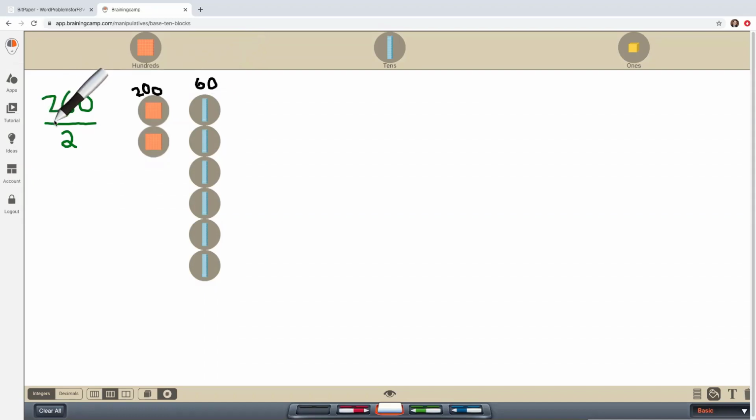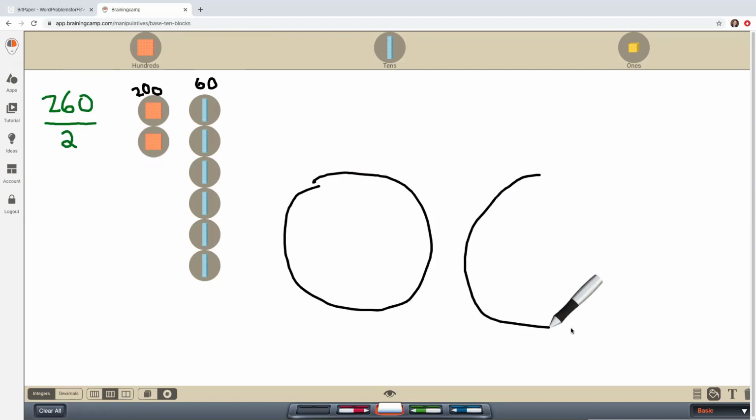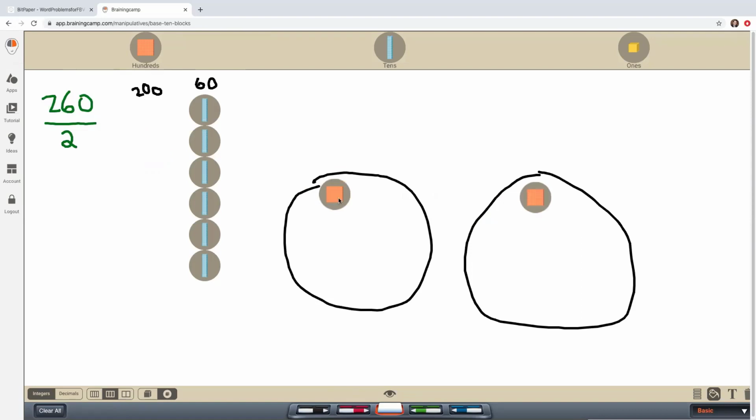And I'm going to go ahead and divide this into 2 equal size groups. So here I'm going to sketch 2 groups, and I'm going to divide or share out this 260 in these 2 groups. So I'm going to divide out my hundreds first. So it looks like I have 100 in each group. So I know my answer is at least 100.